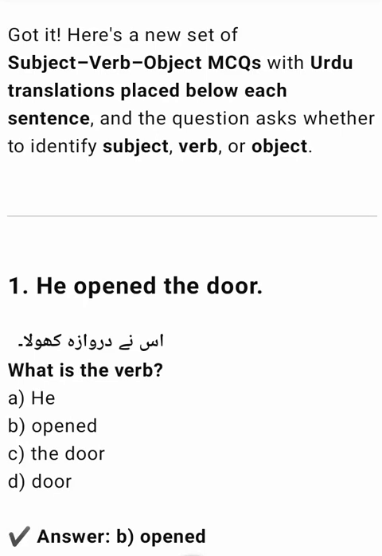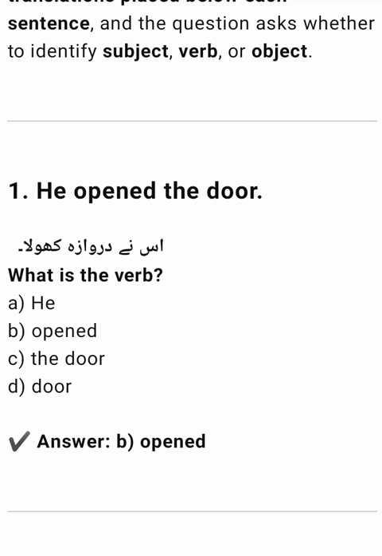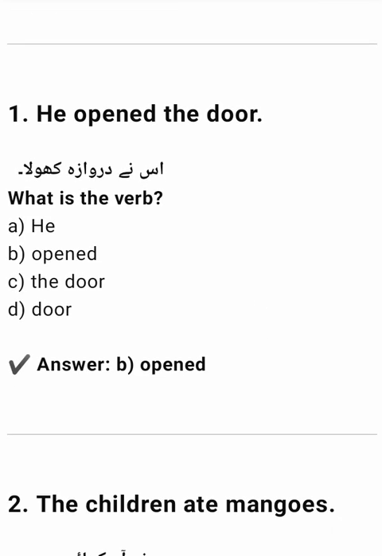Got it. Here's a new set of subject-verb-object MCQs with Urdu translations placed below each sentence. And the question asks whether to identify subject, verb, or object. 1. He opened the door. Isne darwaza khola. What is the verb?